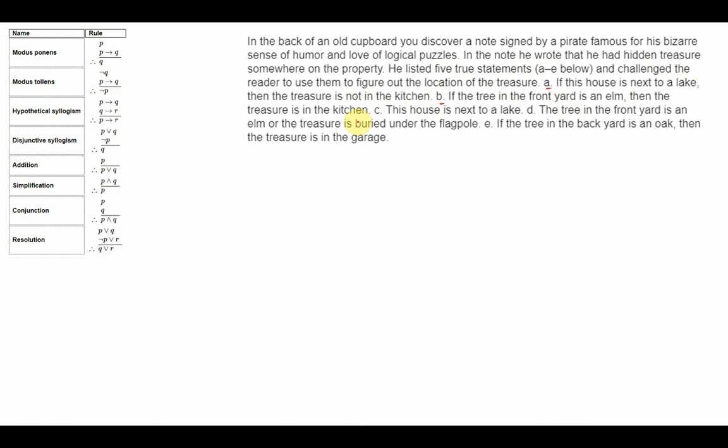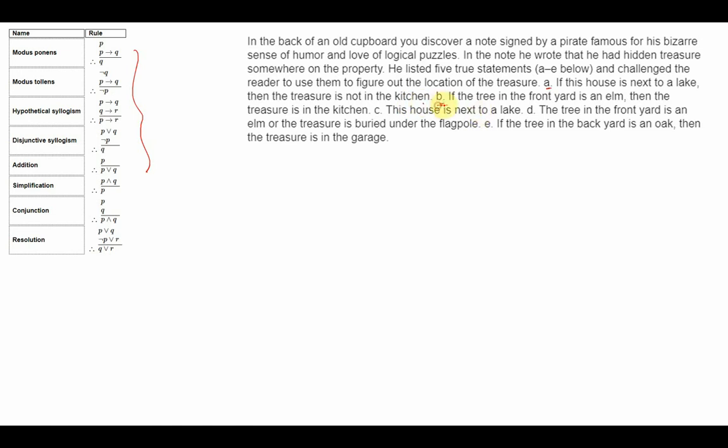The basic idea being that there is some treasure hidden somewhere near your house or within your house, and the location of the treasure has been identified with the help of 5 clues that you have obtained through, let us say, a certain treasure map or a certain old document. Now you have to use these 5 clues and use the different rules of inference to find the treasure.